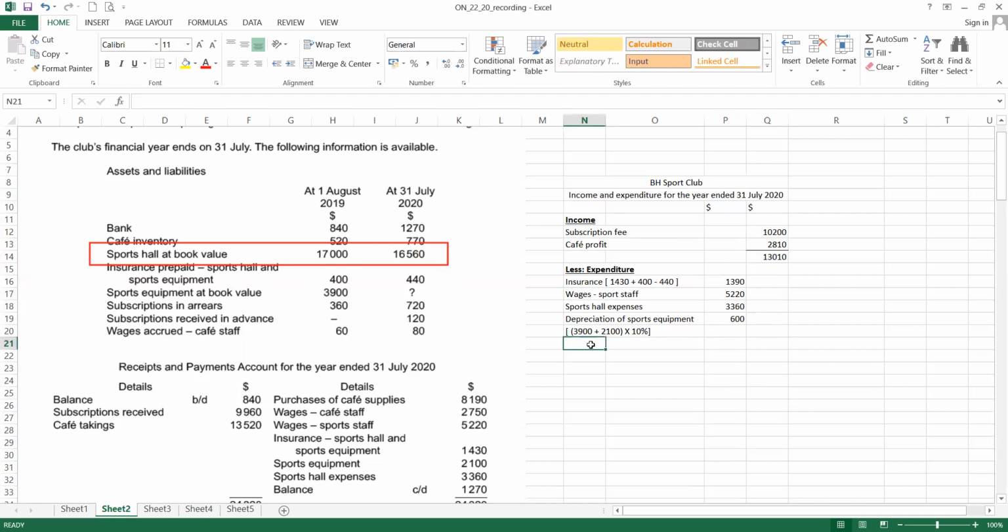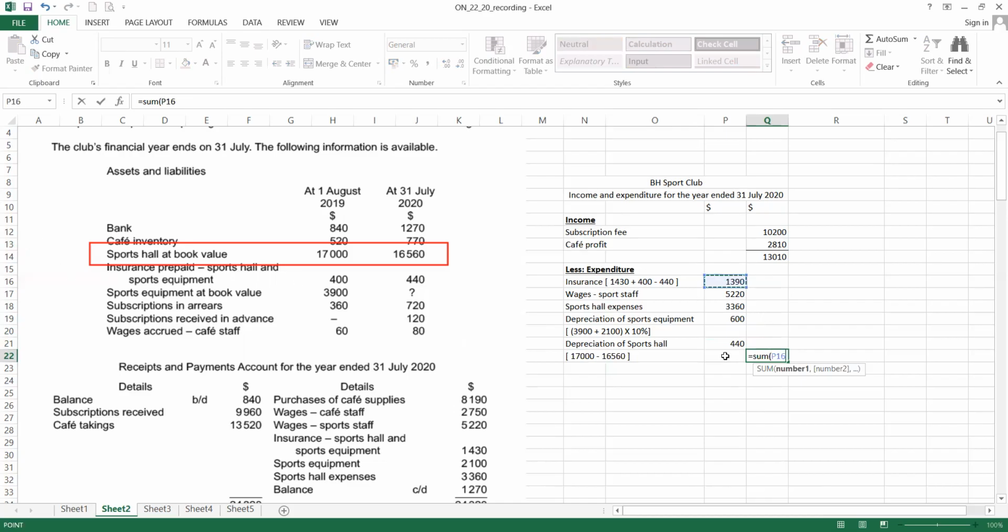And this is an asset, non-current asset. So sport hall, depreciation of sport hall. We take opening, revaluation method. This is a revaluation method, minus 16560. 1700 minus 16560. So this is the amount that we get. Okay, now add the total. Should be all done already. No more adjustment because all taken in already. So we get this.